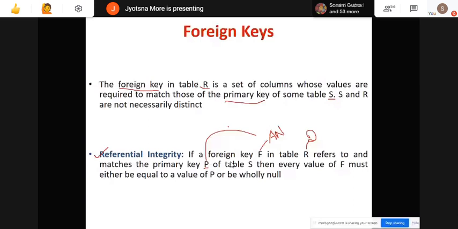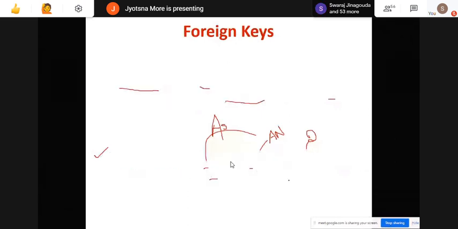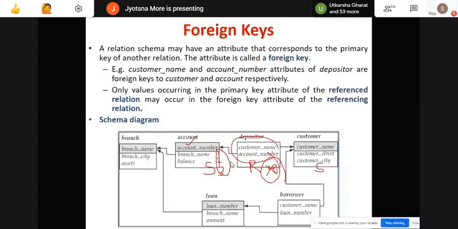Of table S means my account table. Then every value of F must either be equal to a value of P, that is a primary key value, or be wholly null. So in this case, these values can be null or they need to match the values present in the primary key.